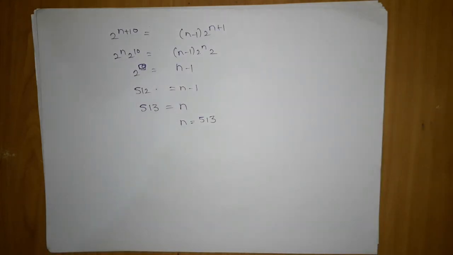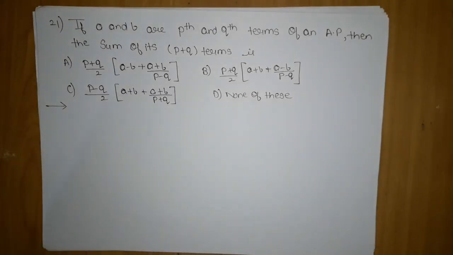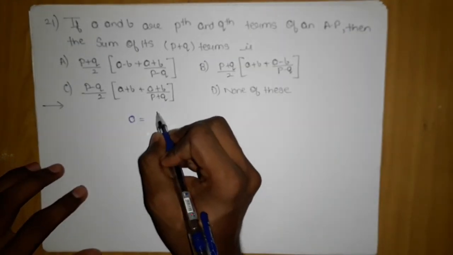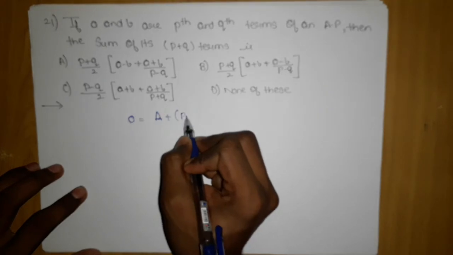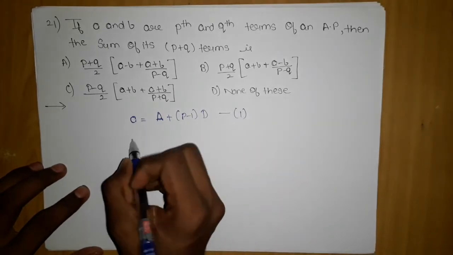So the thing we are going to move on to is question number 21. The question says if A and B are the pth and qth term of an AP, then the sum of its p plus qth term is. So A is equal to capital A plus p minus 1 into capital D, keep it as 1.